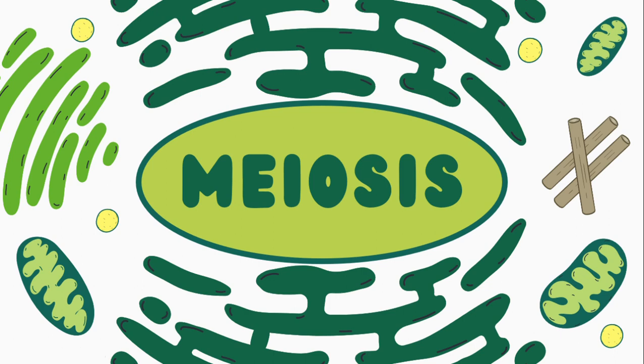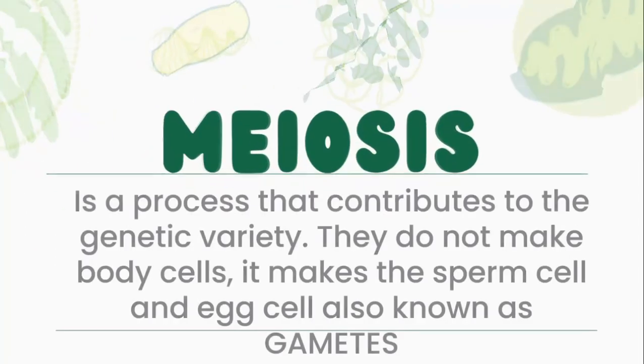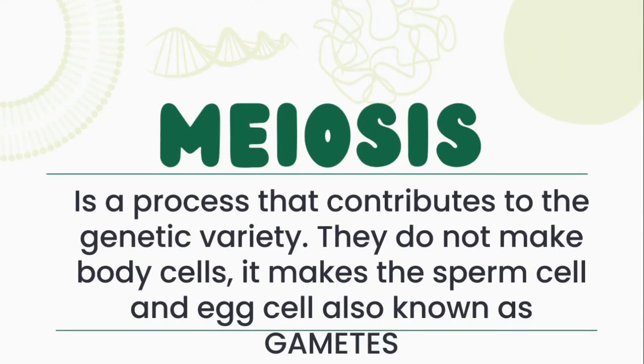Magandang buhay everyone. So now we will be having our new lesson, which is another type of cell division, which is meiosis. So meiosis is a process that contributes to genetic variety. They do not make body cells; it makes the sperm cell and egg cell, also known as gametes.